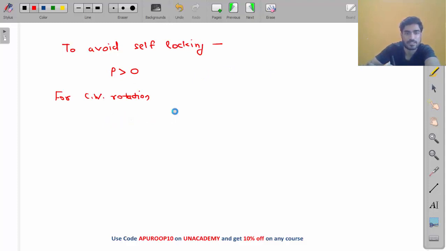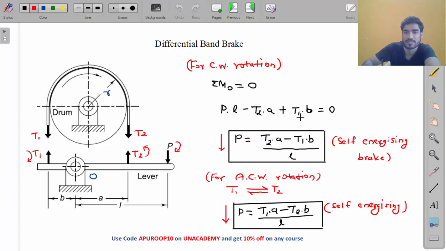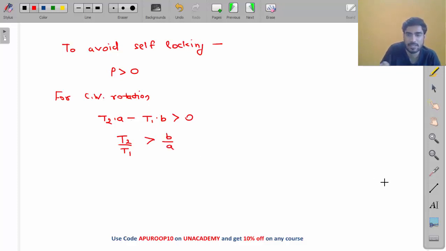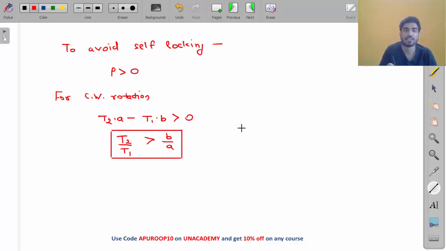So sorry for this. What is the equation? T2a minus T1b, right? So T2a minus T1b should be greater than 0, or you can write T2 by T1 should be greater than B by A. This is for clockwise rotation. This is the condition for avoiding self-locking. To avoid self-locking, T2 by T1 should be greater than B by A for clockwise rotation.